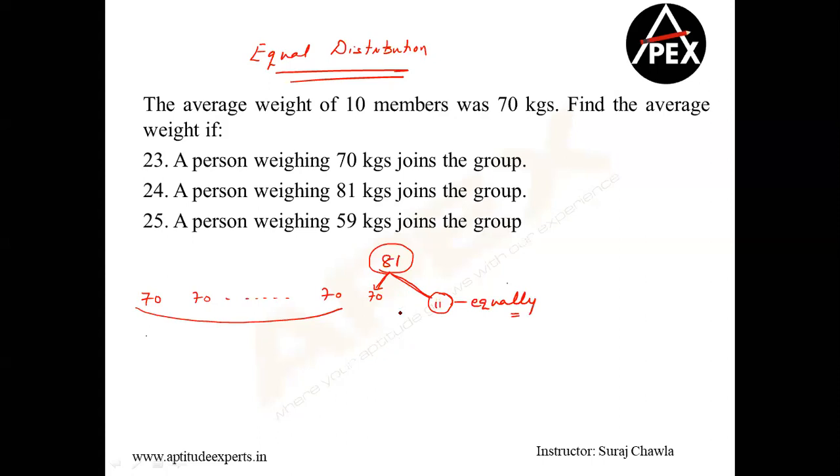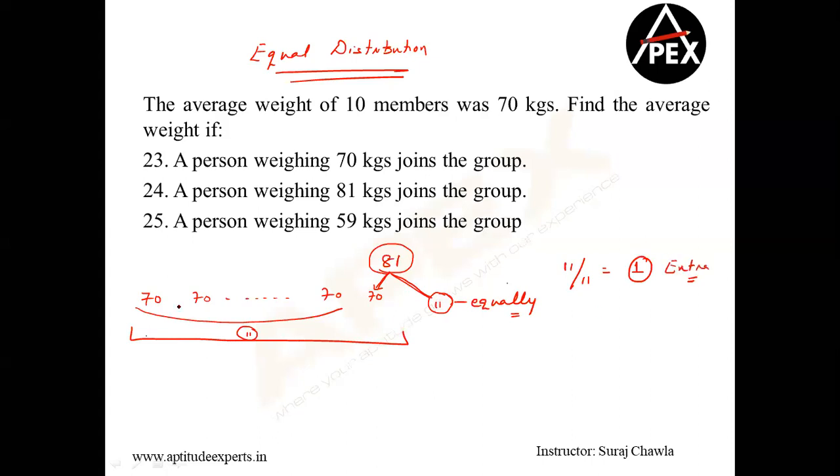Now I entered the gang. So if I entered the gang, that means a new group is going to be including me. Clear? So which means how many people are we? We are 11 people now. And how many chocolates do we have outside? We have 11 chocolates outside. So if I have to divide 11 equally amongst 11 people, that means each one of us will get how much extra?